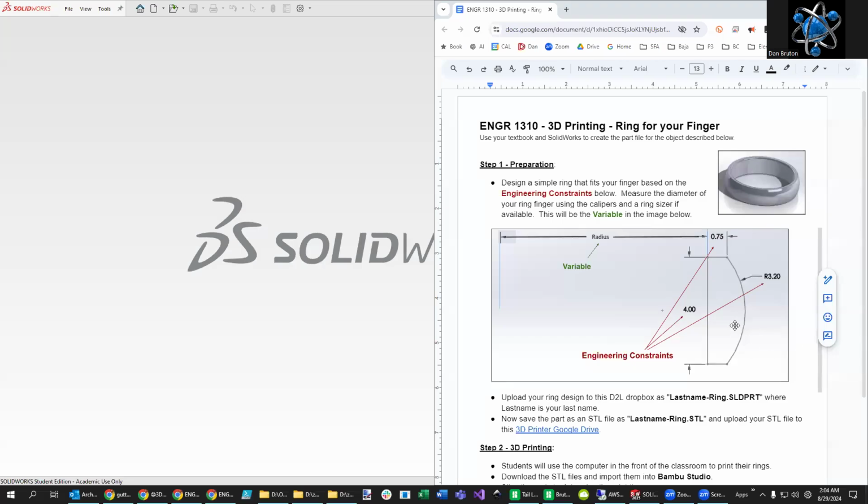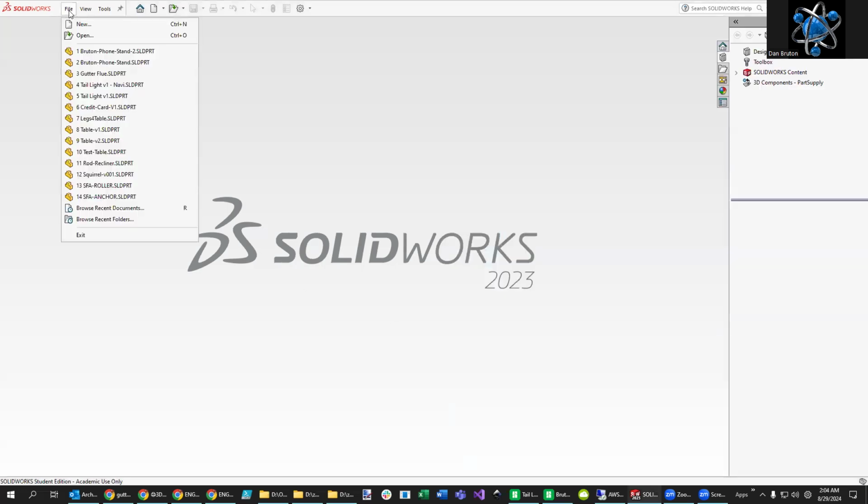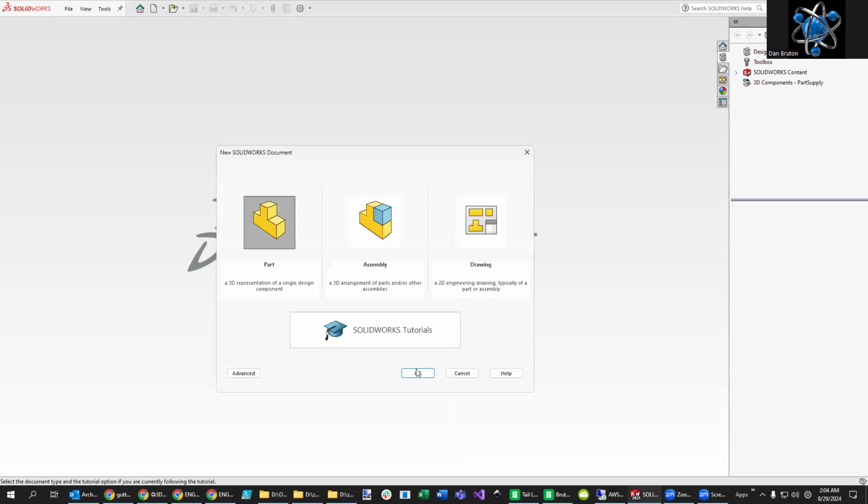Today we're going to make a very simple ring in SolidWorks. We're going to make this D shape right here and revolve it around an axis that's over here. So let's get started making a new part. And let's start drawing on the front face.